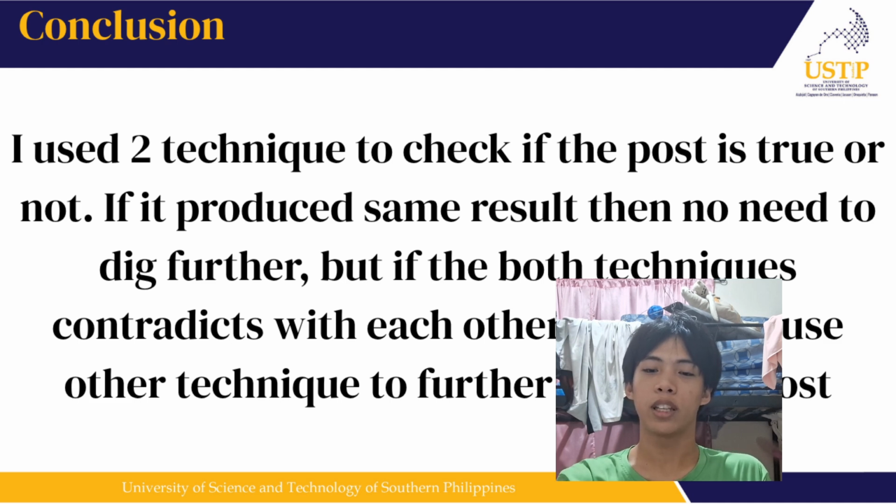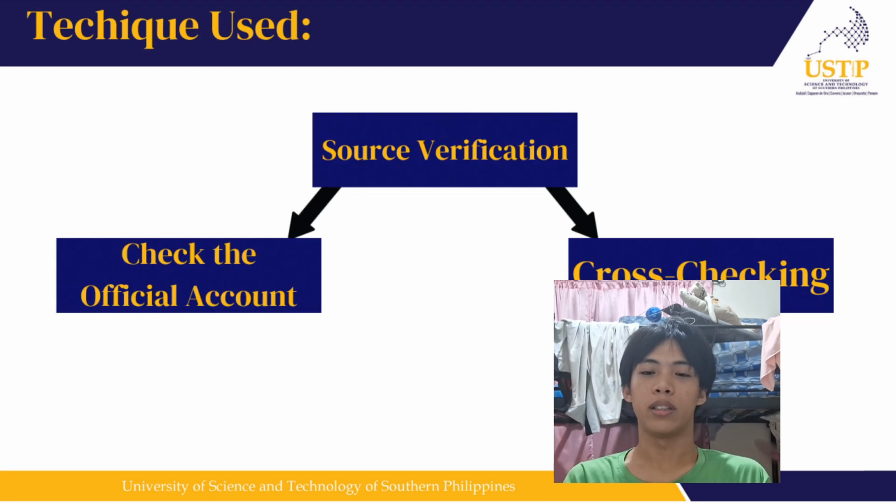The technique I used is source verification, which branches into two techniques: the check the official account technique and the cross-checking technique. If we combine them and they produce the same result, then there's no need to check further, I guess.